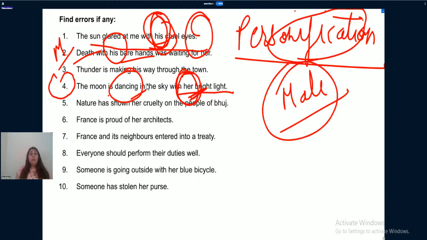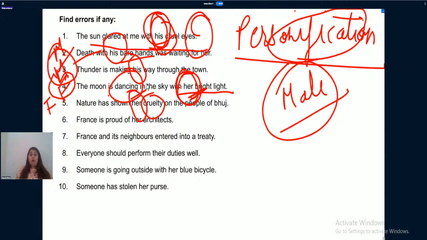Thunder is making his way through the town. Way. Thunder cannot have a way. So it is being personified here. Again, we have used his for thunder. Thunder is male here. Moon is female here. Nature has shown her cruelty on the people of Bhuj. Cruelty is a quality which humans possess. So if it is being used with nature, nature is being personified here, right? But we have used her with nature, which means nature is considered female here.